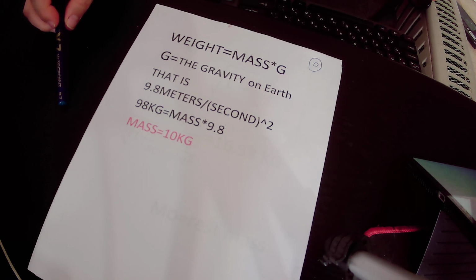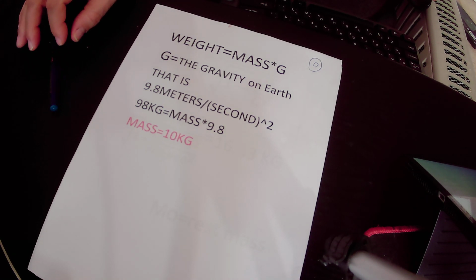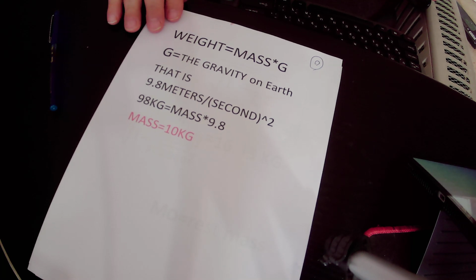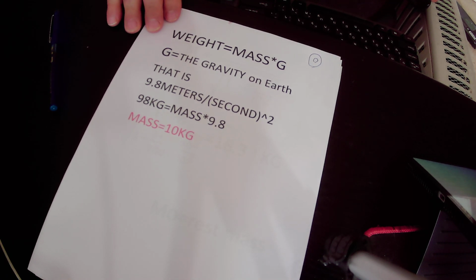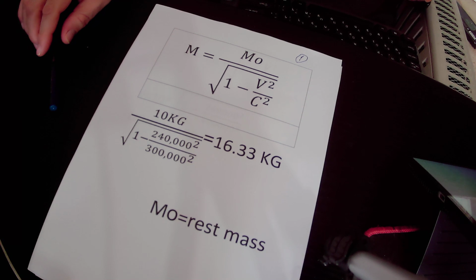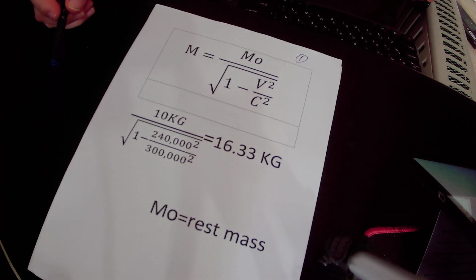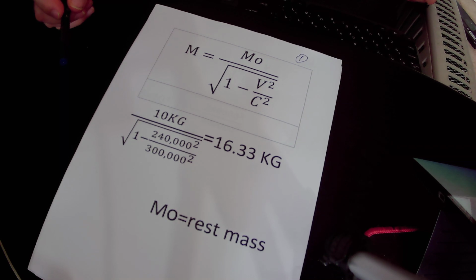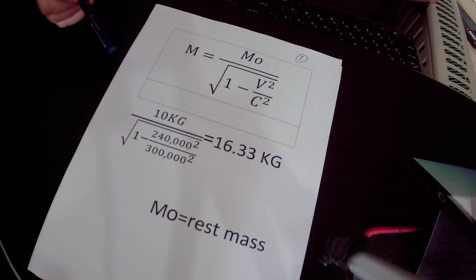Okay, so according to the mass increase equation of special relativity, his mass in space will be about 16.33 kilograms, but he will not feel it.